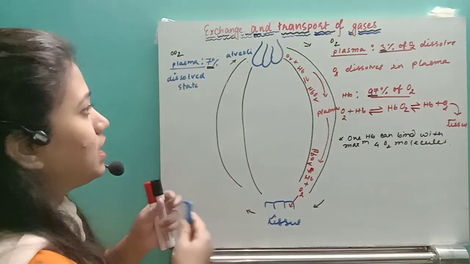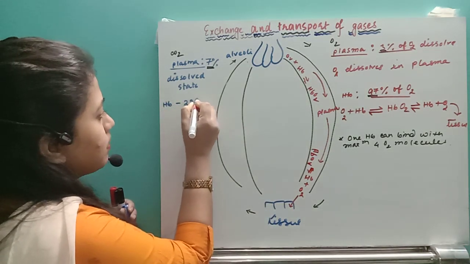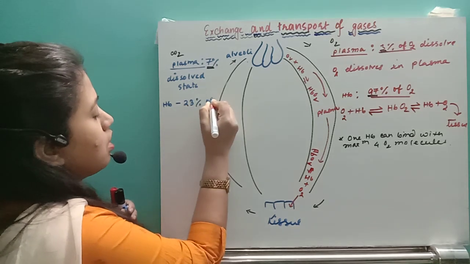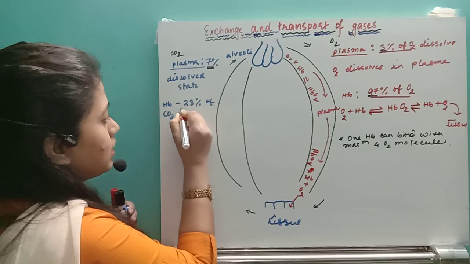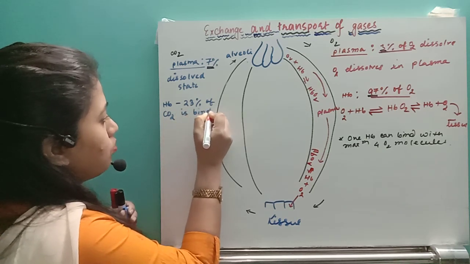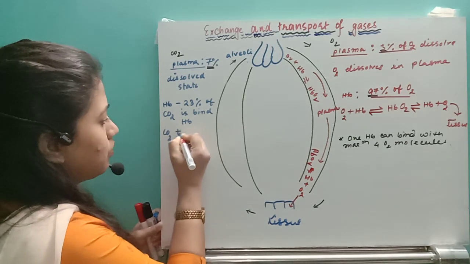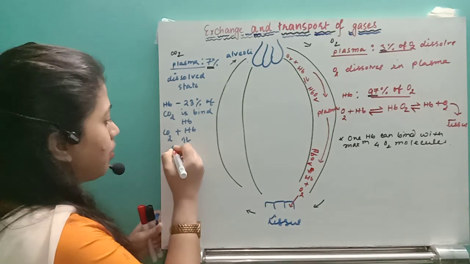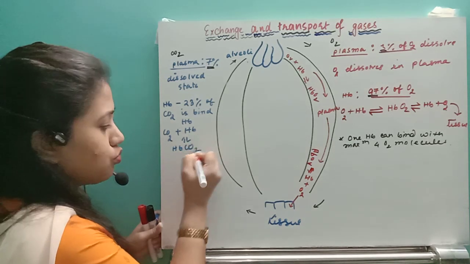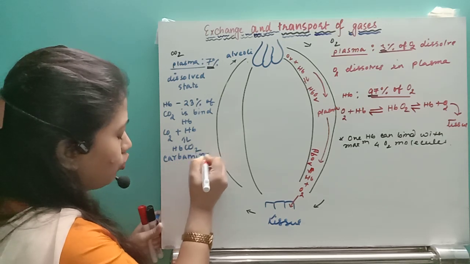Now after that, whenever it comes to hemoglobin, around 23% of the carbon dioxide will bind with hemoglobin. Whenever carbon dioxide binds with the hemoglobin, it forms a compound. What is that compound? That is HbCO2, known as carbaminohemoglobin.